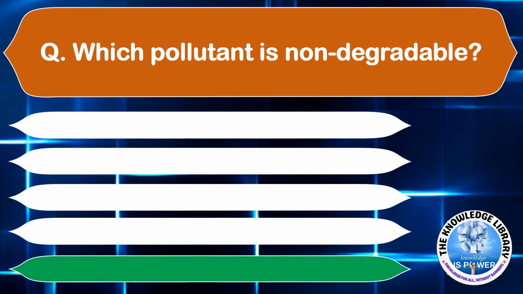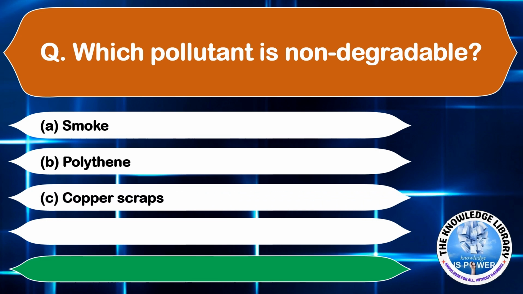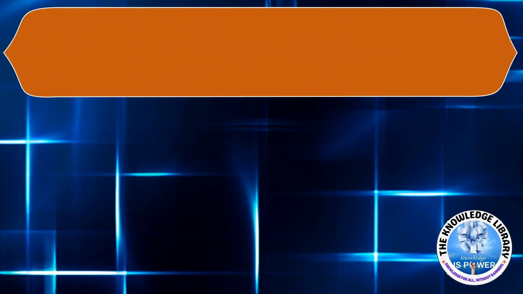Which pollutant is non-degradable? Option A smoke, option B polythene, option C copper scraps, and option D iron scraps. The correct answer is option B polythene. Moving on to the next question.